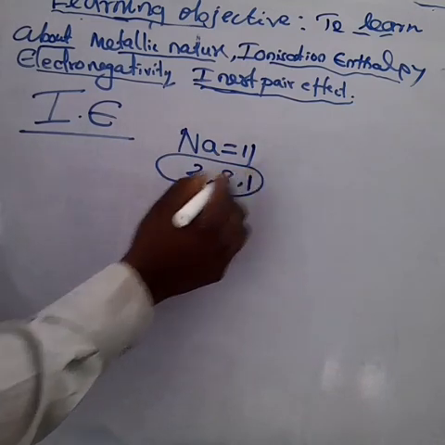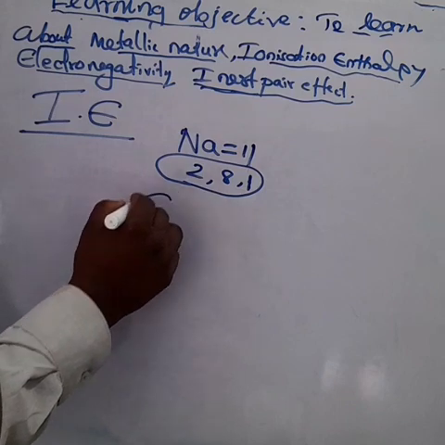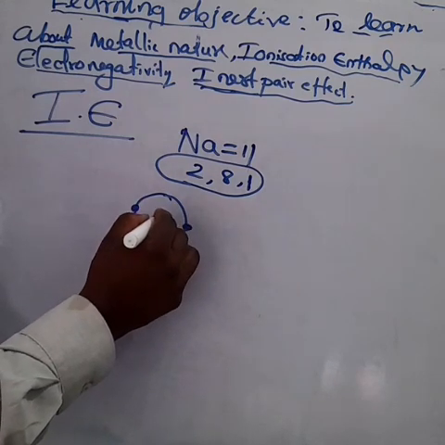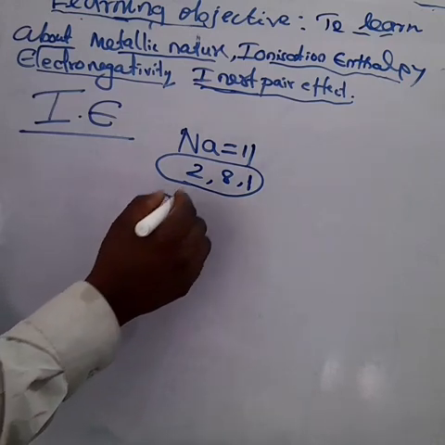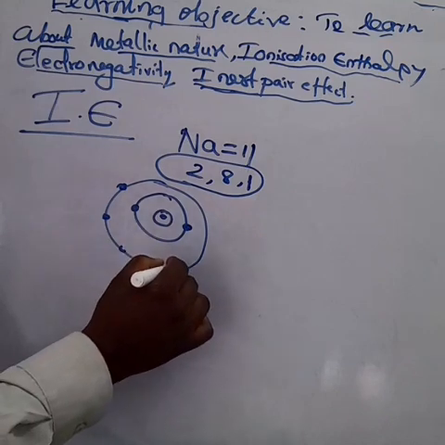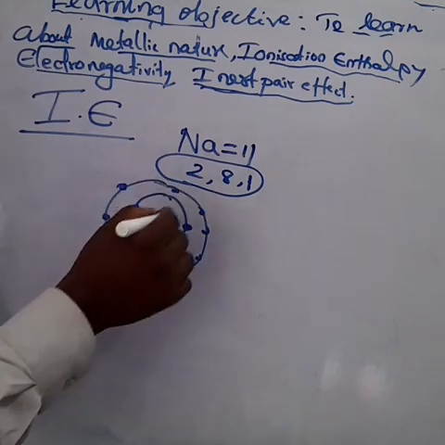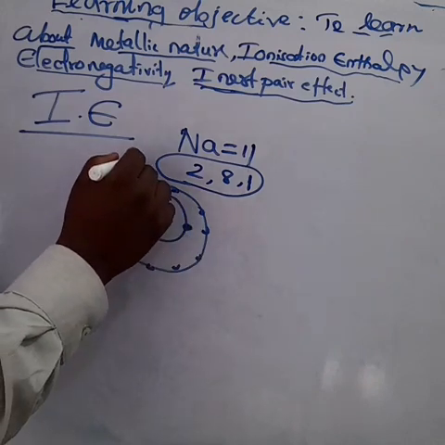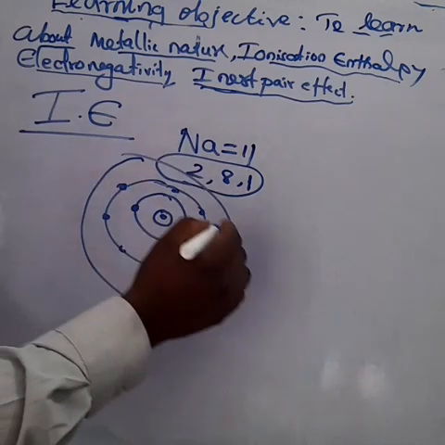So, this is the nucleus. Here the proton has a positive charge. This is the first shell, second shell, third shell. In the first shell we can accommodate 2 electrons. In the second shell, 1, 2, 3, 4, 5, 6, 7, 8 electrons. The third shell has only 1 electron. Listen, all of you, my dear children.